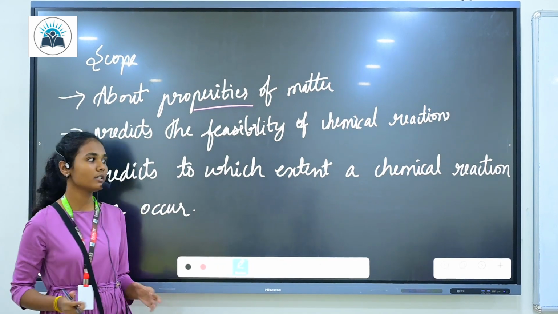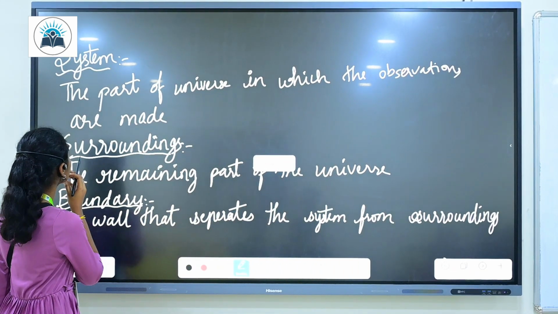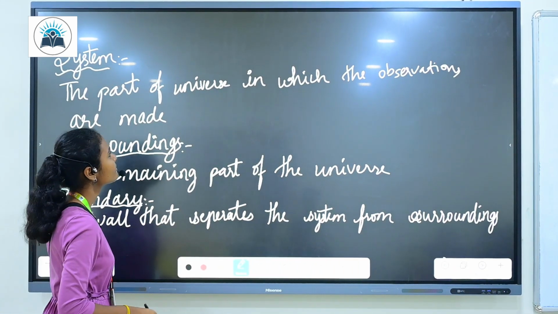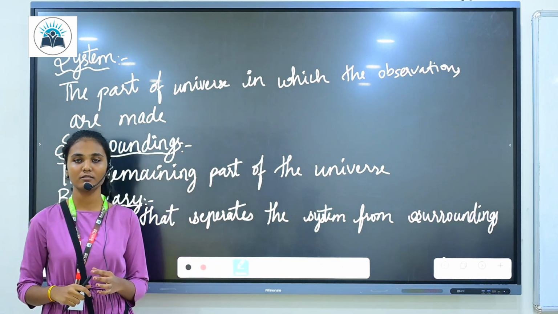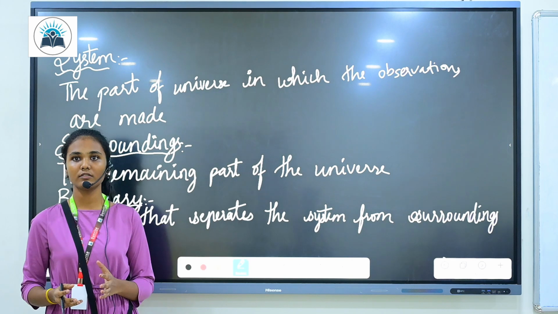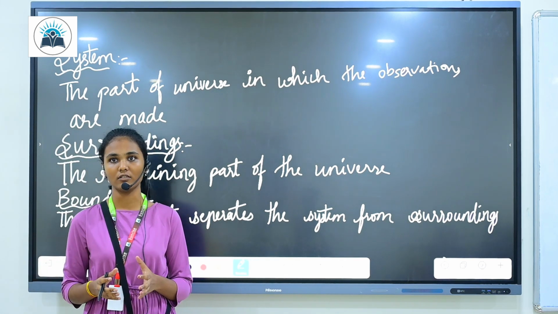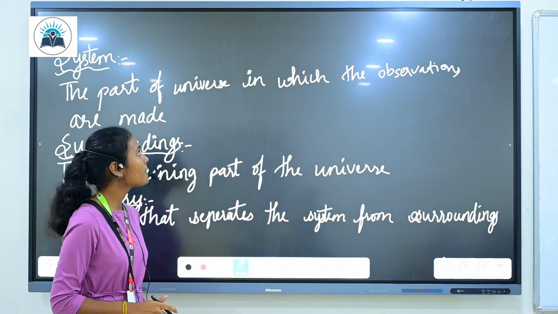Now let us see the limitations of thermodynamics. The limitations of thermodynamics means it does not tell us about the path of the reaction and speed of the reaction. In thermodynamics, there are terms called system and surroundings. Let us discuss what are those.